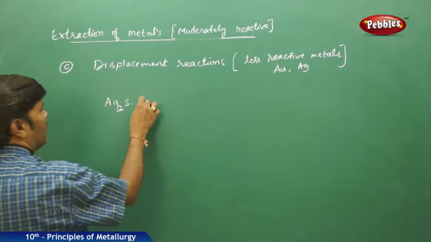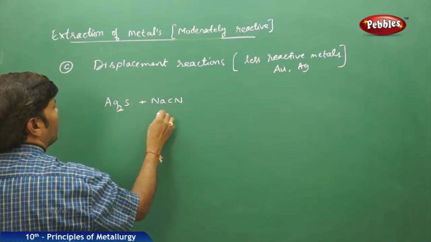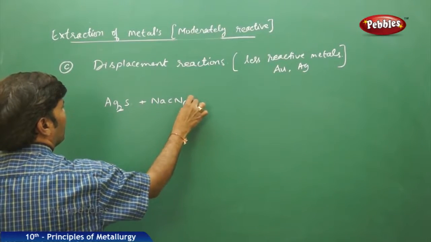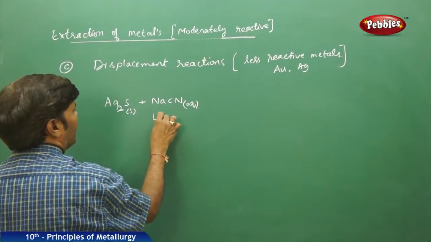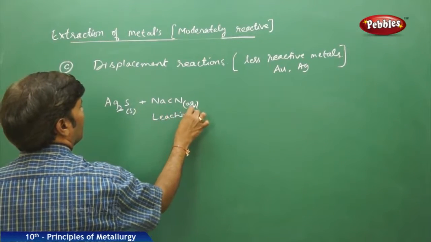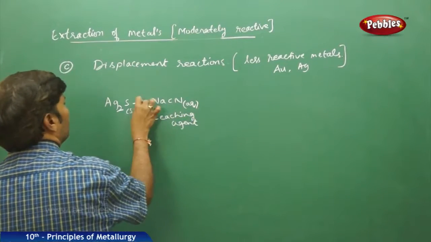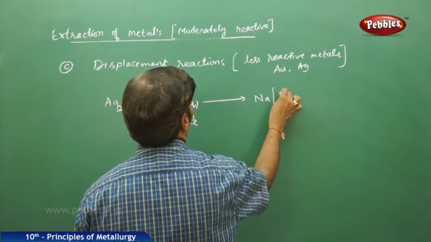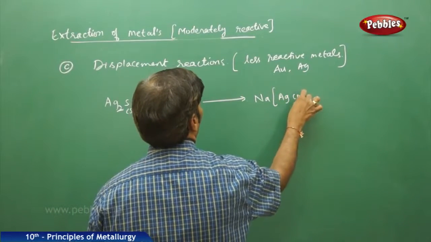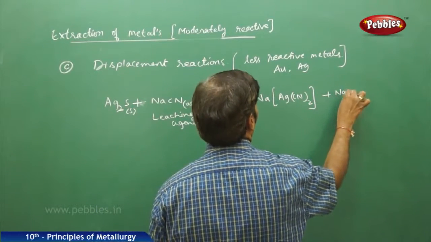The silver glance is treated with sodium cyanide, aqueous, this is solid and this is aqueous, acting as a leaching agent. It forms a complex immediately, sodium argentocyanide complex, and it forms sodium sulfide as a byproduct.